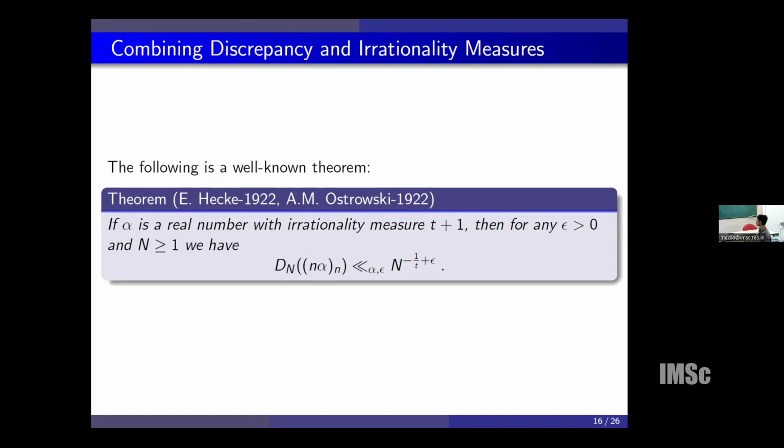Observe that if t equals 1, that is, alpha is a real number of irrationality measure 2, which is true for all algebraic irrationals and almost all real numbers, then it almost attains the lower bound of discrepancy. When t equals 1, this is n to the power minus 1 plus epsilon, which we saw is the lower bound of discrepancy.